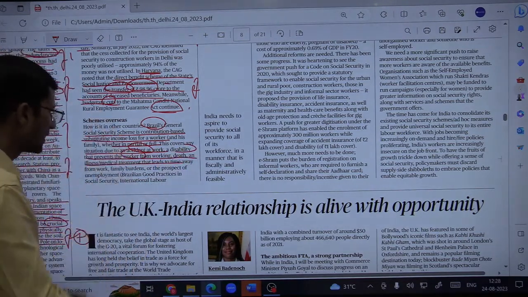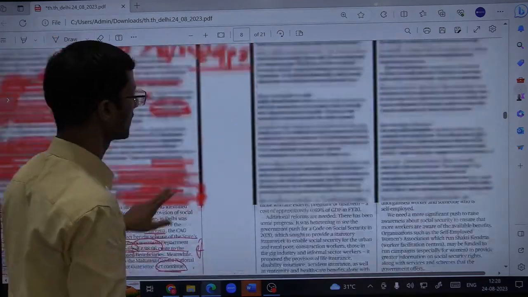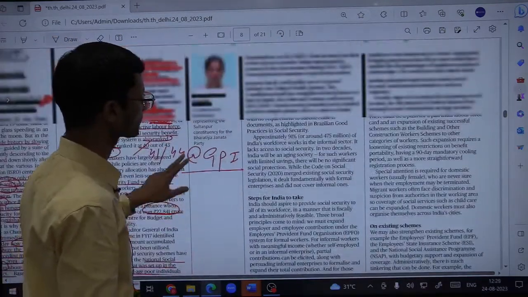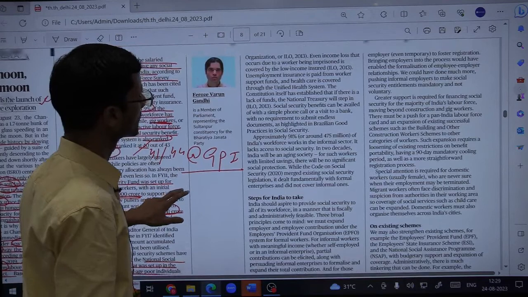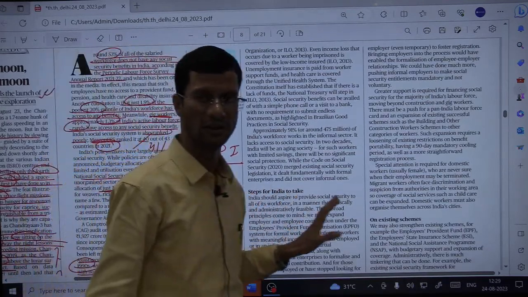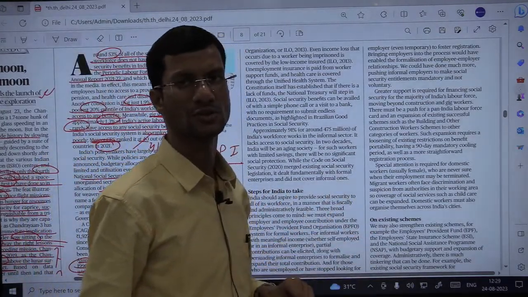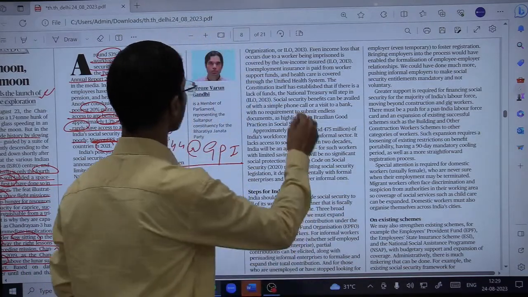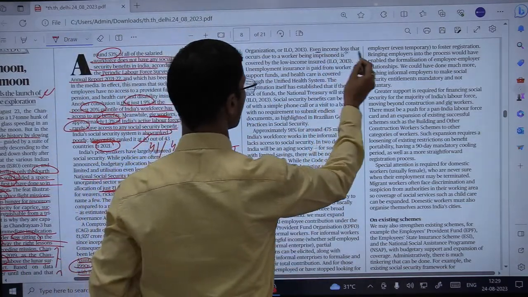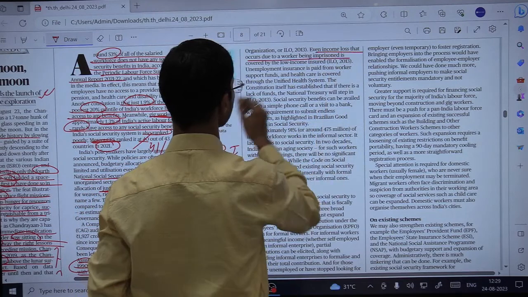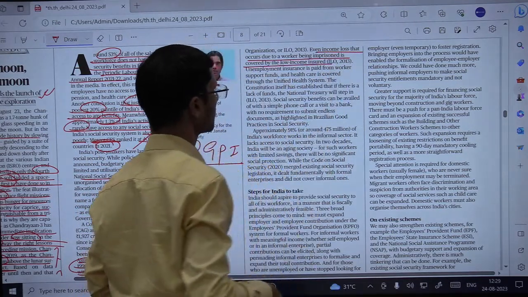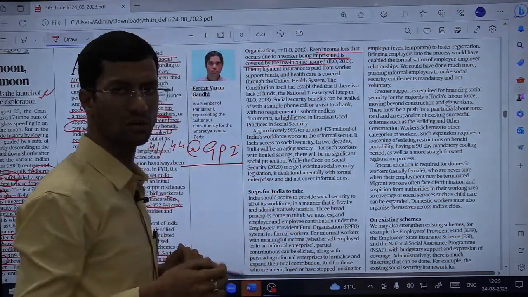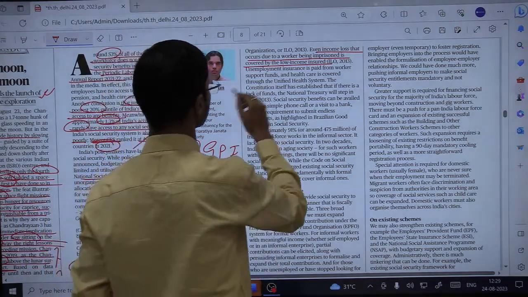So you can see that every kind of social security related parameter has been covered under the Brazilian general social security scheme. Even income loss that occurs due to a worker being imprisoned is covered for the low income insured under this scheme itself.